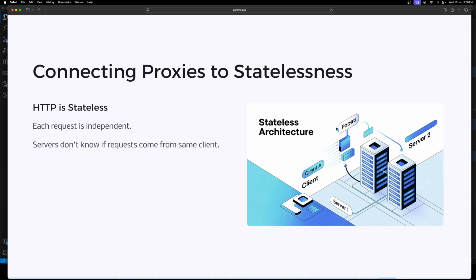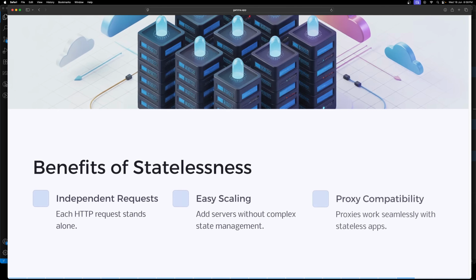So connecting proxies to statelessness. HTTP is stateless. Each request is independent. Servers don't know if requests come from the same client. So the benefits of statelessness are independent requests, each HTTP request stands alone. Easy scaling, add servers without complex state management. And proxy compatibility, proxies work seamlessly with stateless apps.